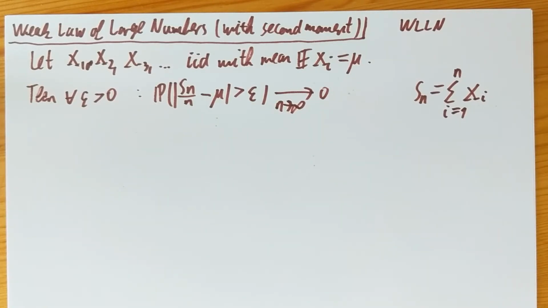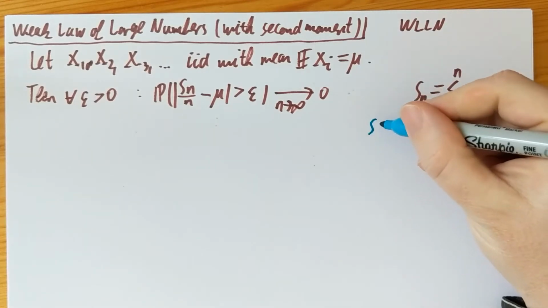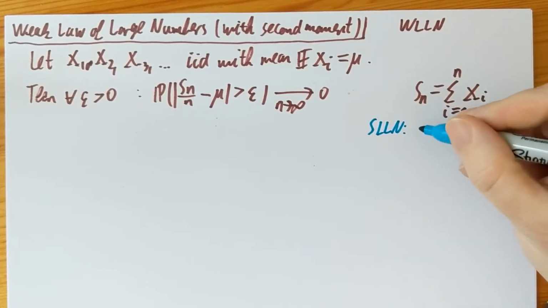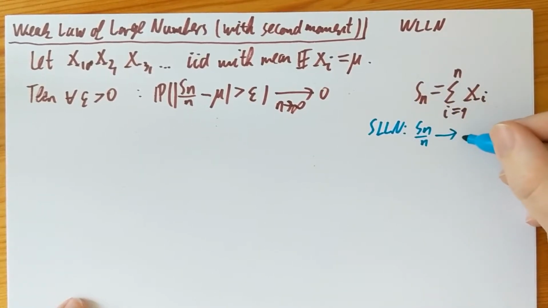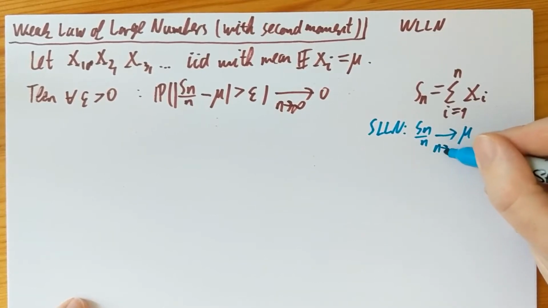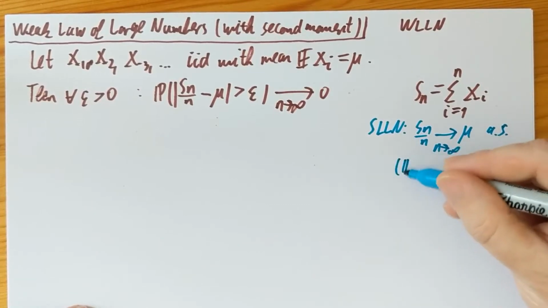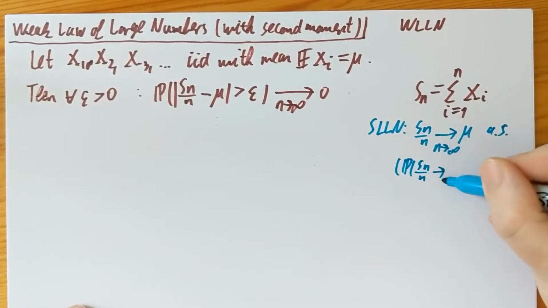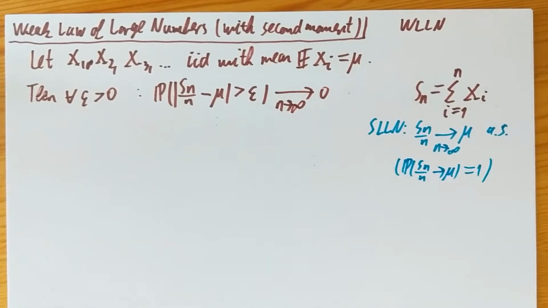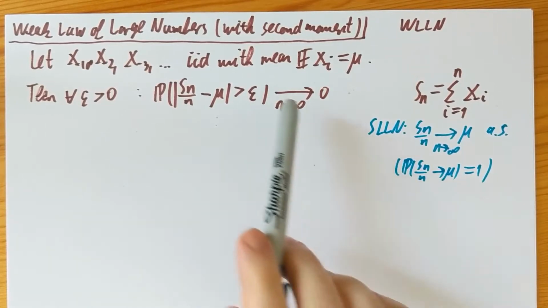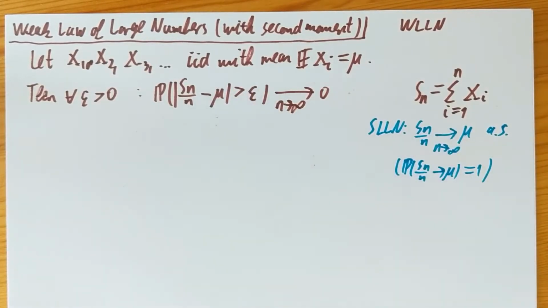This is called a weak law because the strong law of large numbers will say that Sn over n converges to mu with probability 1, almost surely. So an equivalent way of writing it is that the probability that Sn over n goes to mu is 1. That will be the strong law. We are going to cover later on what the difference is between this kind of convergence and that kind of convergence, why it's called weak, why that's called strong. And we are going to prove the strong law, which implies the weak law.